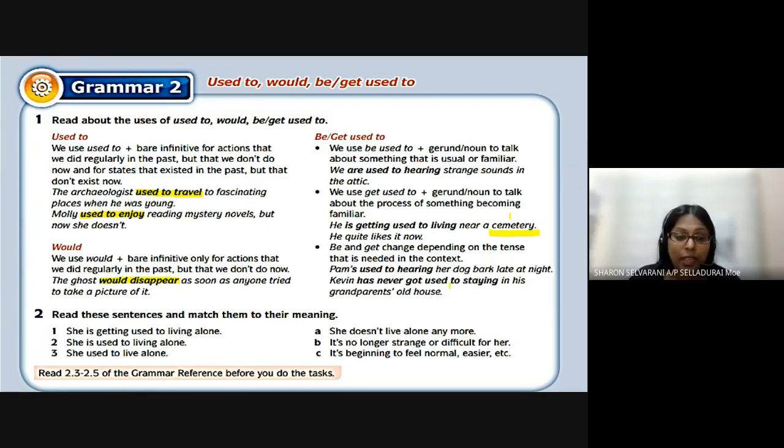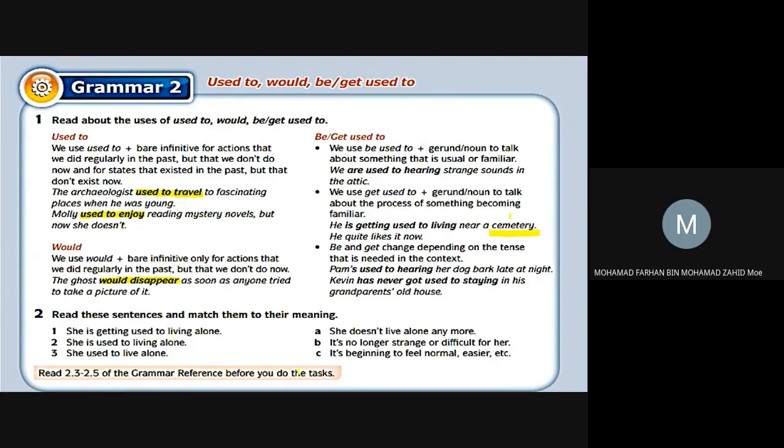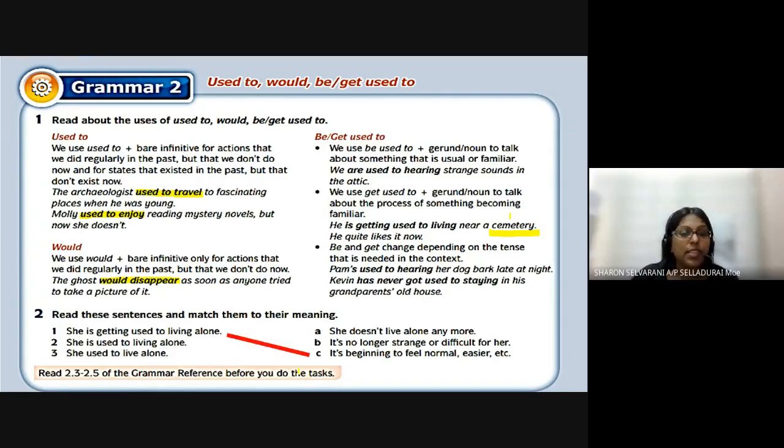He cannot get comfortable there. So now let's look at this. We are going to match. Read these sentences and match them to their meaning. She is getting used to living alone. Which one? A: She doesn't live alone anymore. B: It's no longer strange or difficult for her. C: It's beginning to feel normal or easier. Let's check. The answer is C. She is already beginning to feel normal.